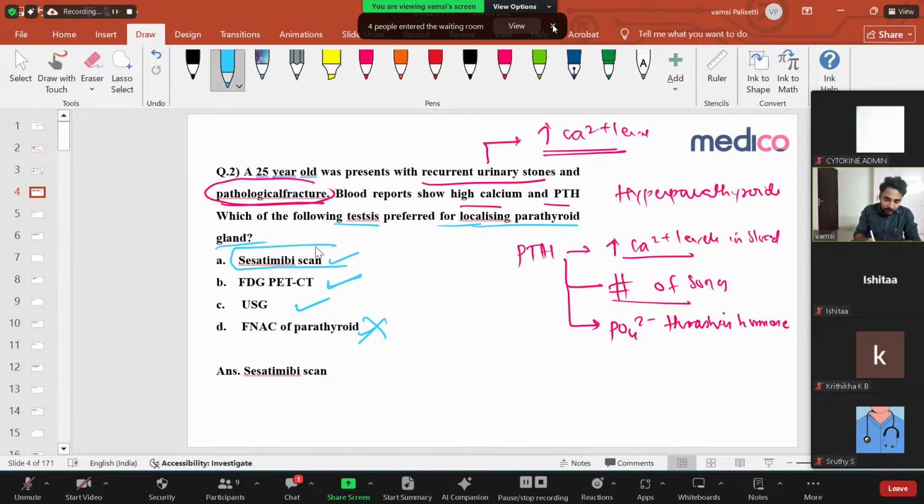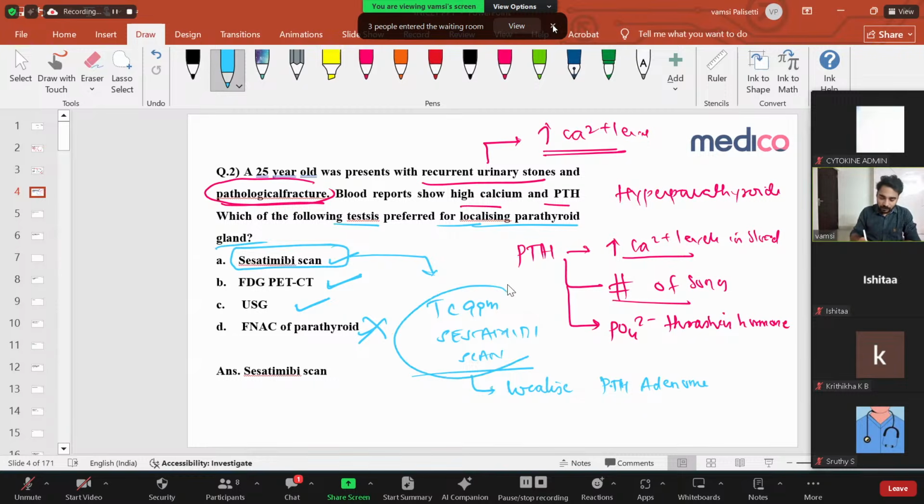The important one is the sestamibi scan. This is the technetium 99m sestamibi scan. This scan helps to localize parathyroid adenoma. Whenever you think there is hypercalcemia, or some pathological fracture, when you're thinking of primary hyperparathyroidism, then you have to localize the parathyroid gland, whether an adenoma is there or not. For that, what scan do you have to do? The sestamibi scan, the technetium 99m sestamibi scan, which helps to localize your parathyroid adenoma. That is your question, right?